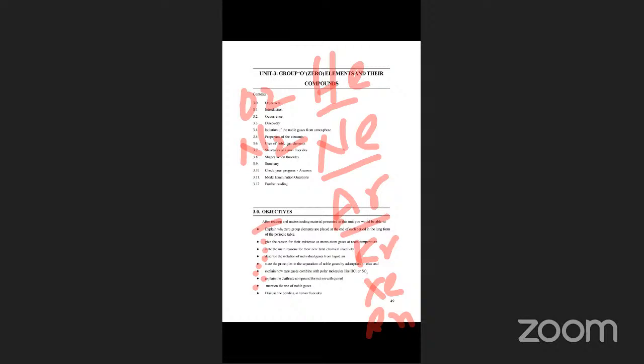Now, what are the applications? You know that in balloons, helium balloons; argon is used in decoration bulbs. And you know those white plate boards at shopping malls and medical shops, remember? In such boards as well, noble gases are used. So what are the applications of noble gases? And this is the bonding in xenon fluorides. So these are the objectives we have to learn in this lesson.